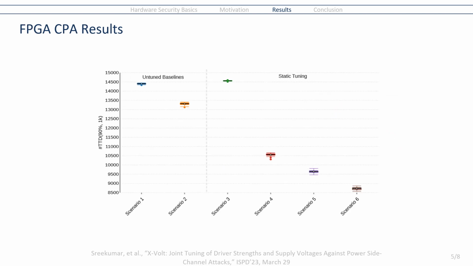So to validate our conclusions from the ASIC test, we also tested on an FPGA implementation. First, we need to note that the bounds are different. Here, the bounds are much larger values. Scenarios 1 and 2 are the untuned baseline cases, which again are the default cases. Scenarios 3, 4, 5, and 6 are all the results from static tuning, and these all show a large drop in resilience actually. And this shows us that static tuning is counterproductive here because there's actually an increased information leakage because of the toggling of the input-output pins to implement the tuning.